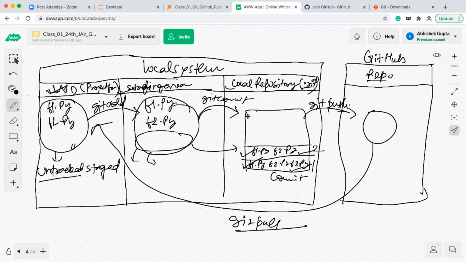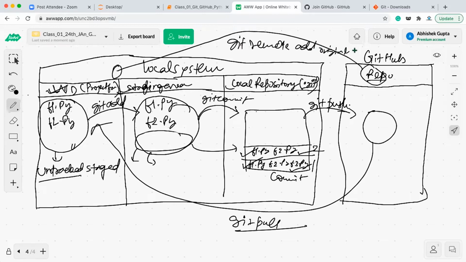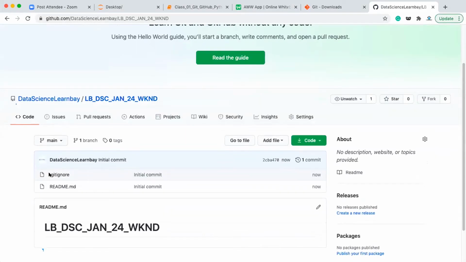Fine. We have to link this cloud repository with your working directory. How will we do that? For linking this cloud repository with your working directory, we have a command called git remote add origin, and the link. Okay, we will look at that later. Fine. So these things are clear.